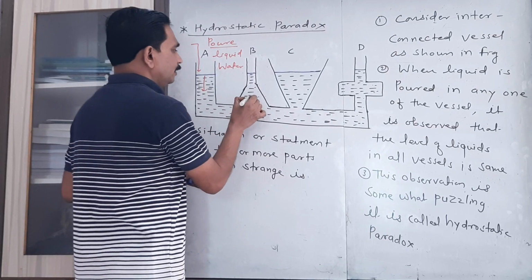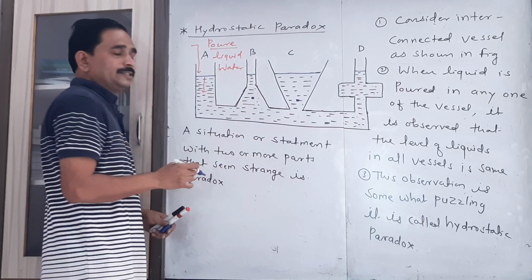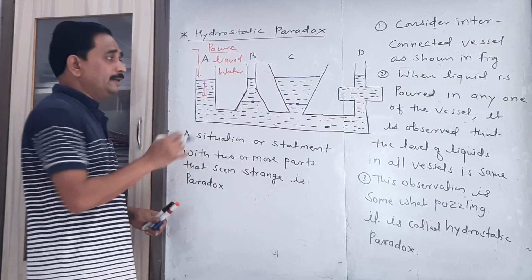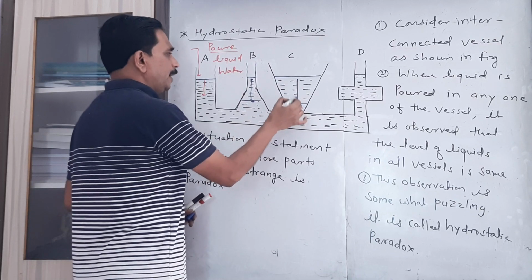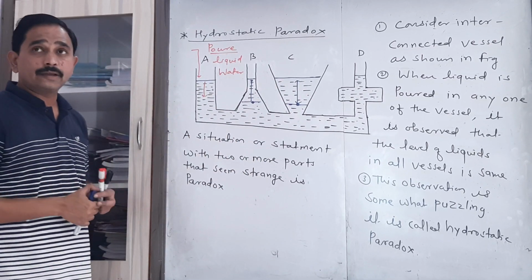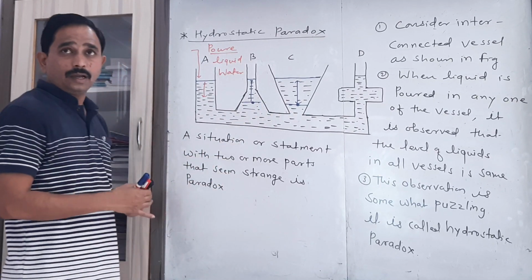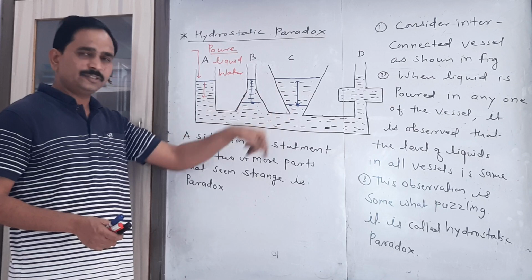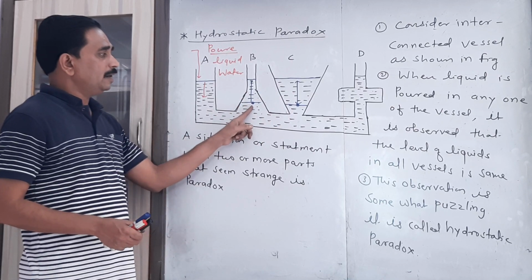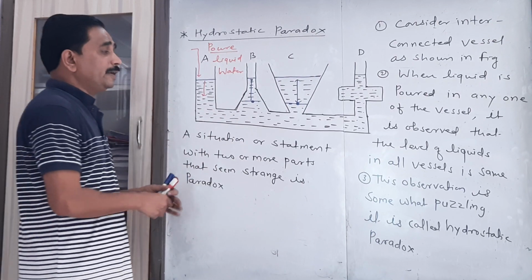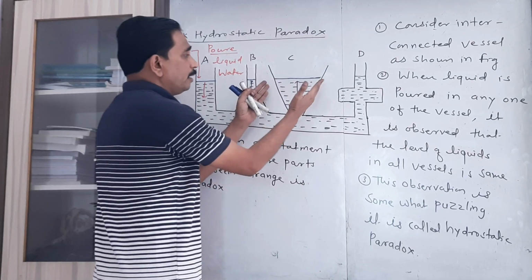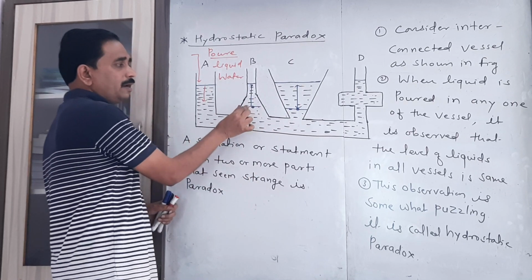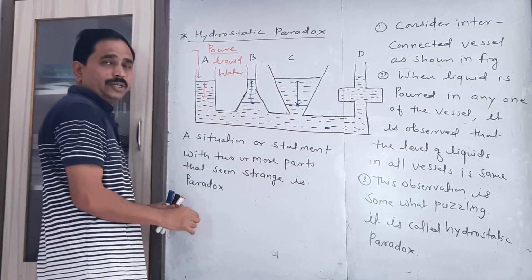If you consider two points in two vessels, vessel B and vessel C, at the same height, at the same level, then depending upon the liquid present in that vessel, our expectation is that the pressure at this point in vessel C must be greater than the pressure at the point in vessel B, because we are observing lots of liquid that will exert pressure at this point, and here the small gap, whatever liquid is present in that portion, is small.